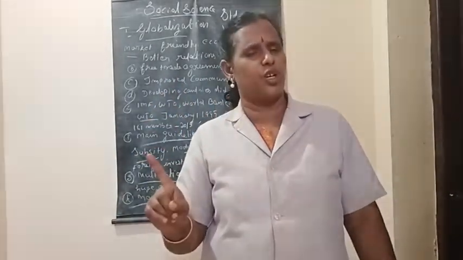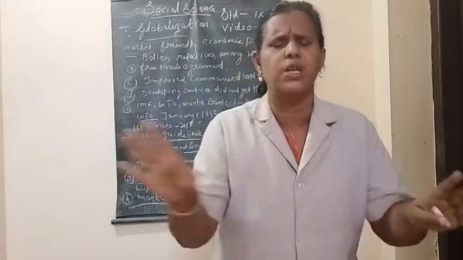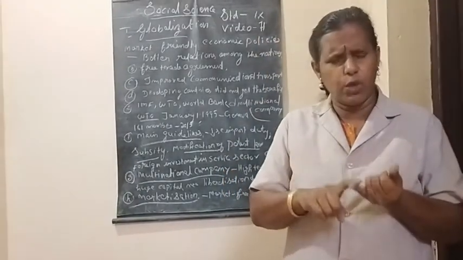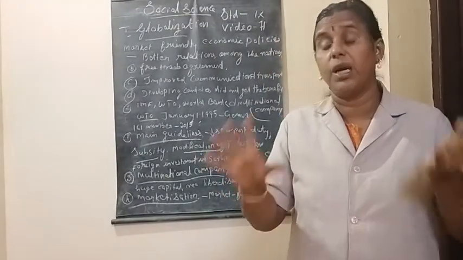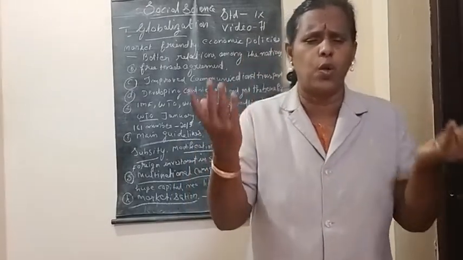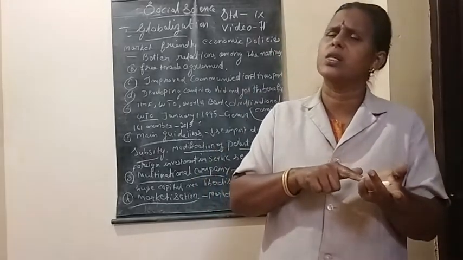But at the same time, it has its own demerits. What are the most important demerits here? Economic disparity. I told you, clear now. What is the most important demerit? Economic disparity. Moreover, over exploitation of resources. Clear now. Over exploitation of resources.